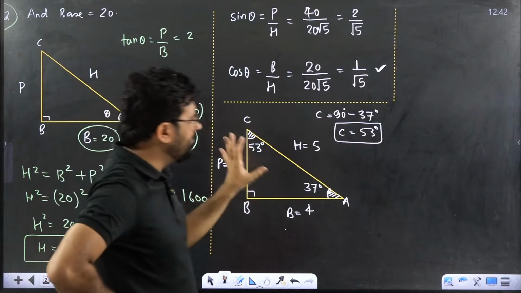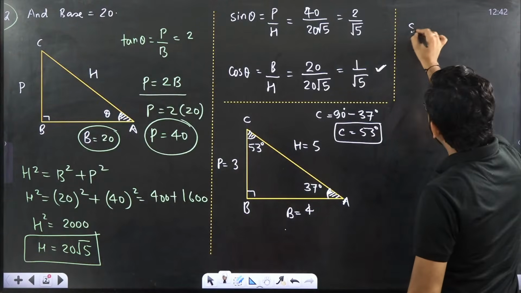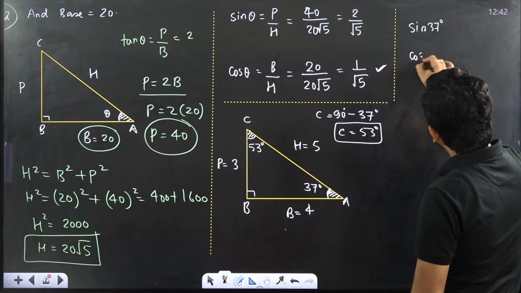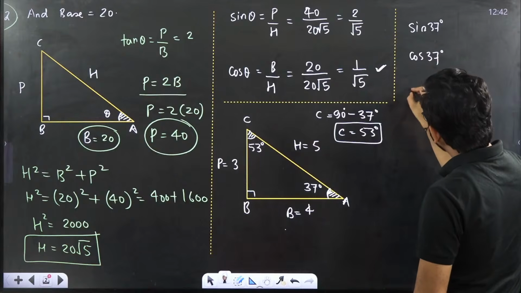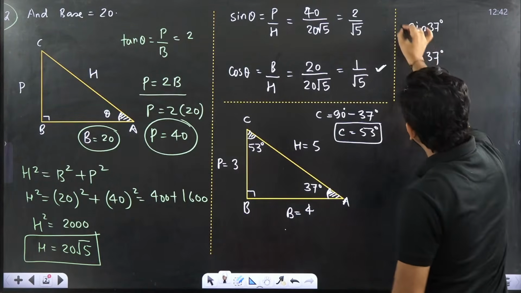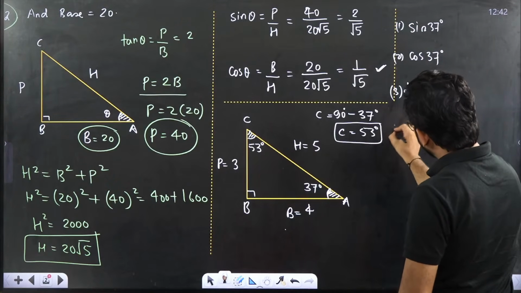This is very important to understand. Why important? I will tell you. Suppose I want you to write sin 37 degree, cos 37 degree, and tan 37 degree. Everyone try this question first. When this is done, then I will ask you the next problem.